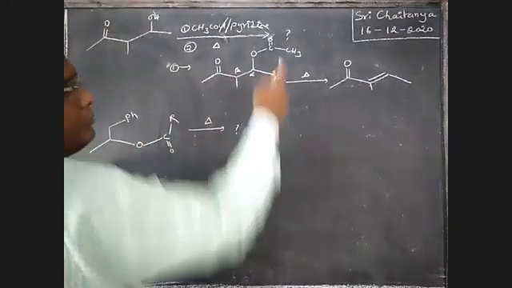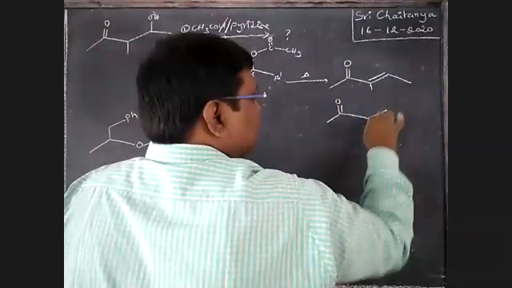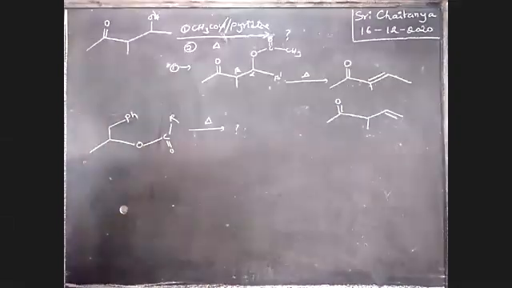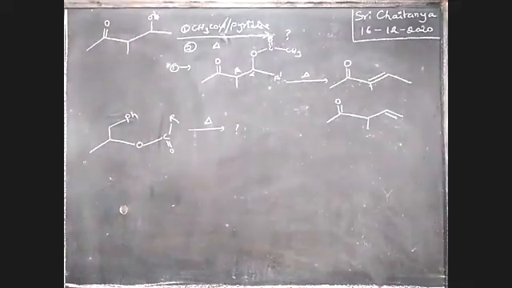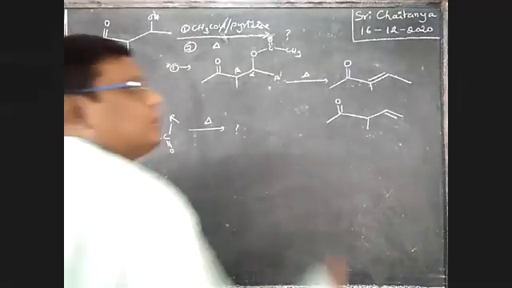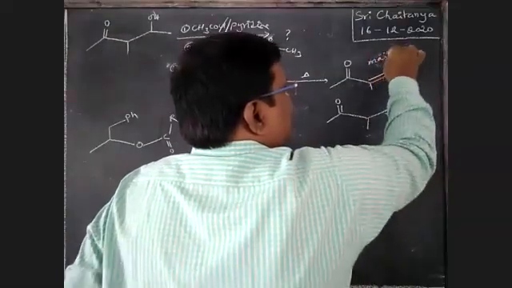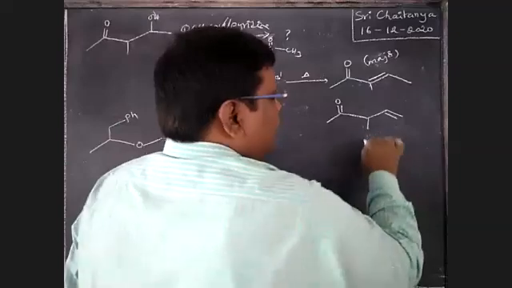If this hydrogen is removed, this is the alkene, boys. So first one and second one, which one is the major one? This is the major product, boys. This is major, this is minor.